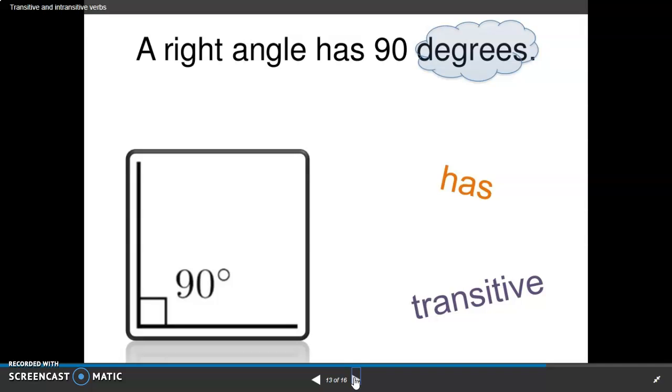All right, a right angle has 90 degrees. We ask ourselves, a right angle has what? And the answer is 90 degrees. So degrees is the direct object of the verb has. That one is also transitive.